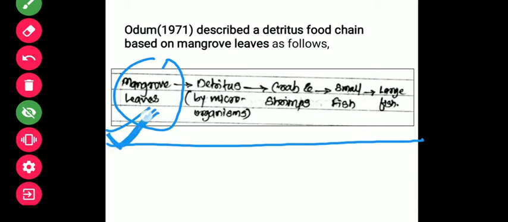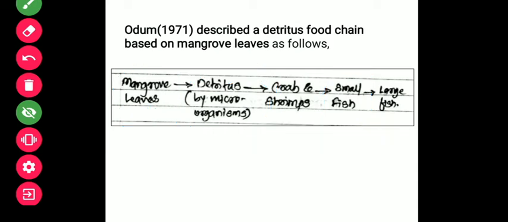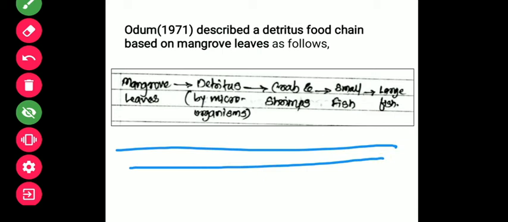So this is attacked by the microorganisms to form detritus, which is eaten by the crabs or shrimp as an energy source. Then crabs and shrimps are smaller organisms which are taken again by the small fish, and finally the large fish. So this is a unique and different food chain, found where dead organic matter is present as the primary producer.